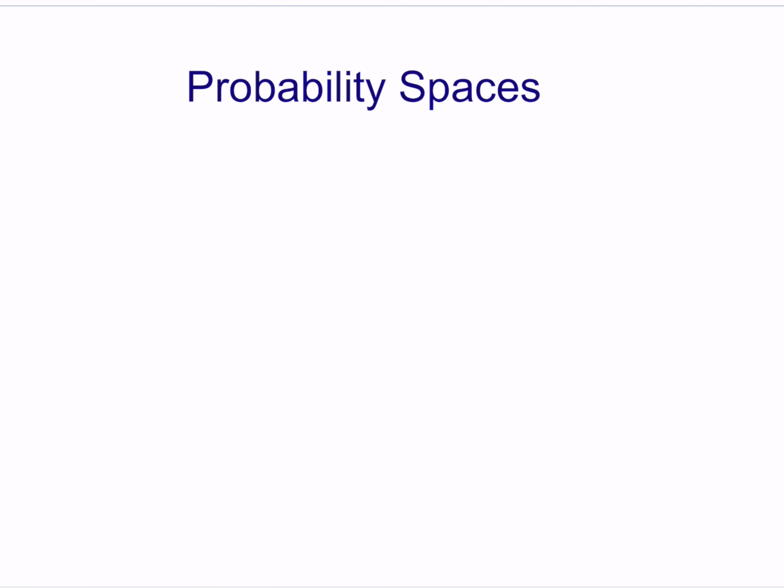In this video, we will talk about probability spaces. Probability spaces are built from three different factors. The first factor is omega. Omega is essentially the sample space. What are the possible outcomes?